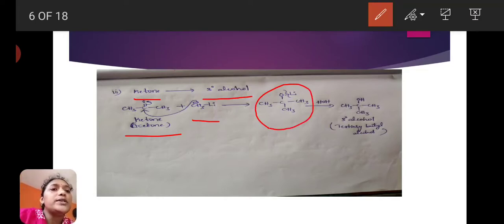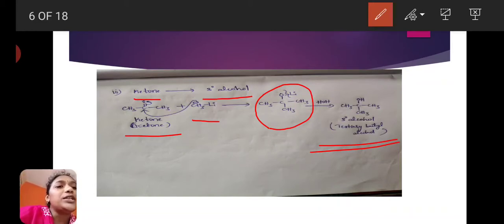On hydrolysis, it will give a tertiary alcohol. So when ketones react with organometallic compounds followed by hydrolysis, they give tertiary alcohols. Acetone reacts with methyl lithium, and on hydrolysis gives the tertiary alcohol, tertiary butyl alcohol.